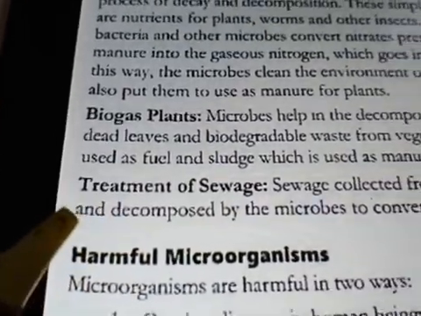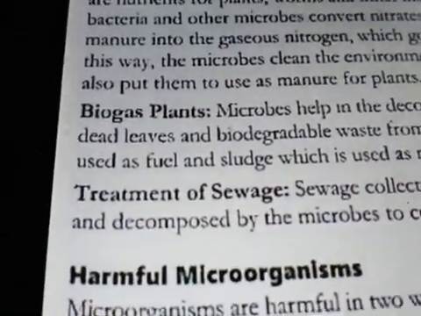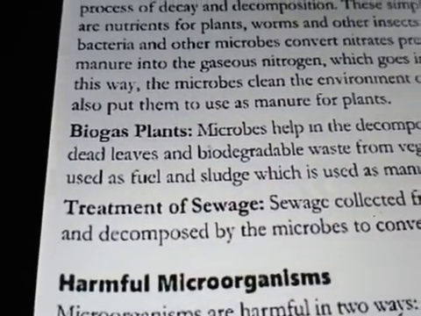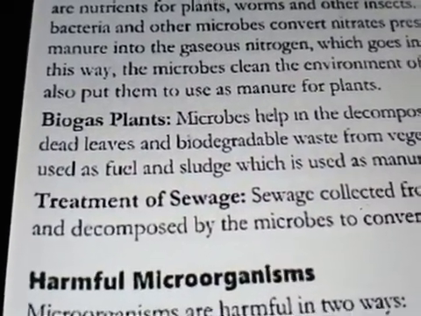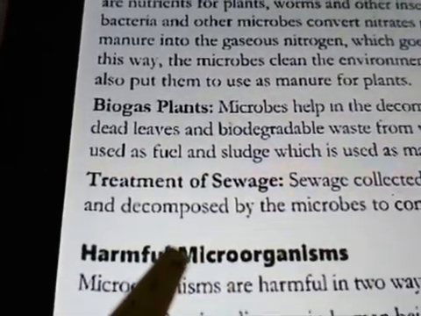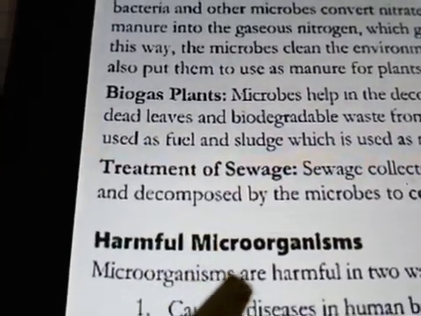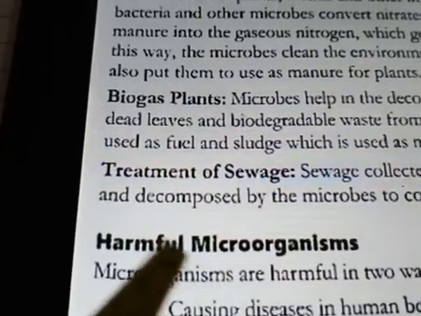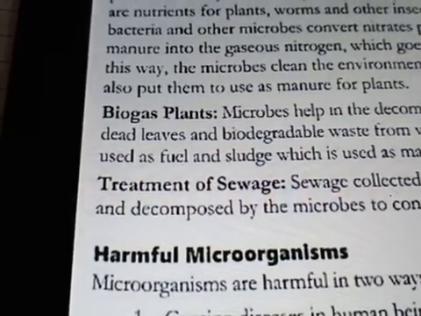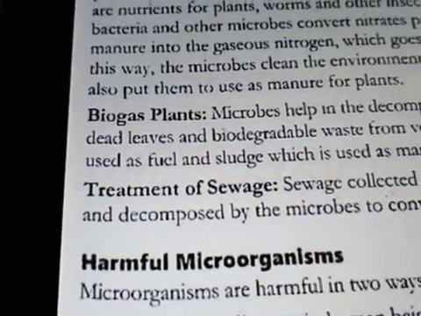Now the third point is treatment of sewage. Again, how does treatment of sewage help in cleaning the environment? Suppose all sewage collected from a town is treated and decomposed by microbes to convert it into manure, leaving it clean for the environment.